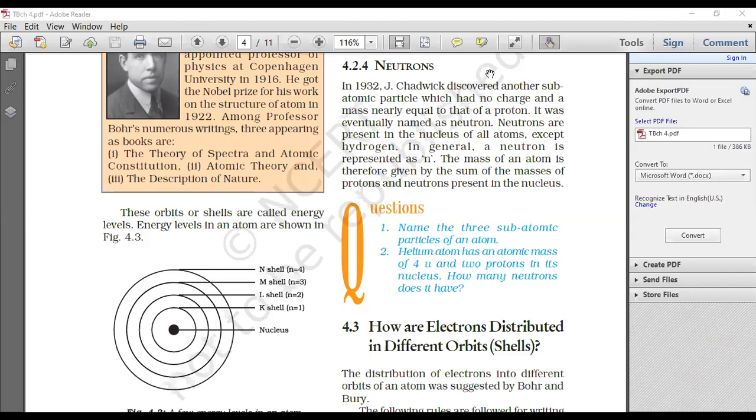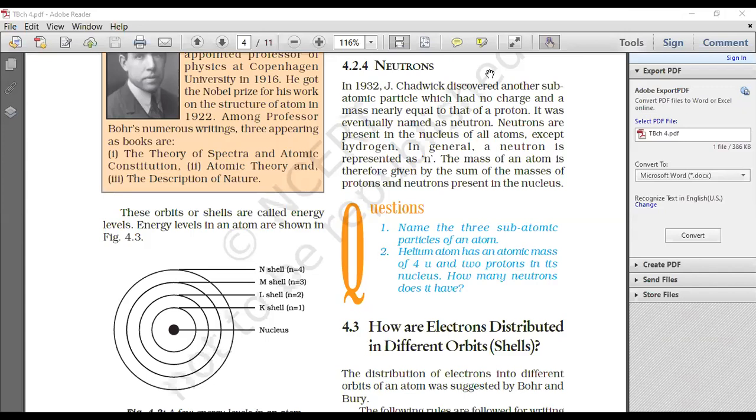And the number of protons does not equal the number of neutrons all the time. It may be different, it may be more, it may be less. It has to be studied on an individual basis. Okay, this is a very important part. However, the mass of a proton equals the mass of a neutron, right?